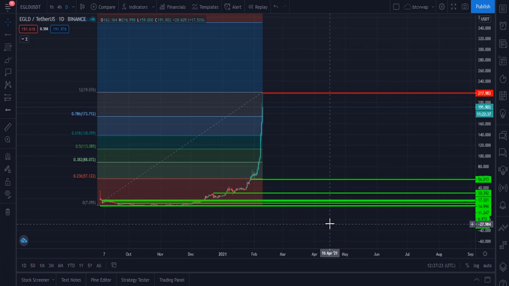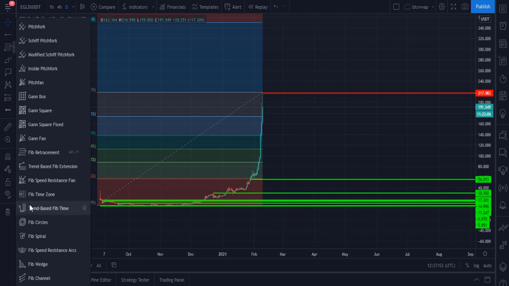We have to wait. I think it will dip and it will go down to this level. I am very sure that it will go down to $85 price level, and after that you can buy it. If you buy EGLD from that point, which is not an investment or financial advice, because trading is very risky and cryptocurrency is always very risky, so buy or trade at your own risk. I will not be responsible for any of your losses. So please take care of your money by yourself too.